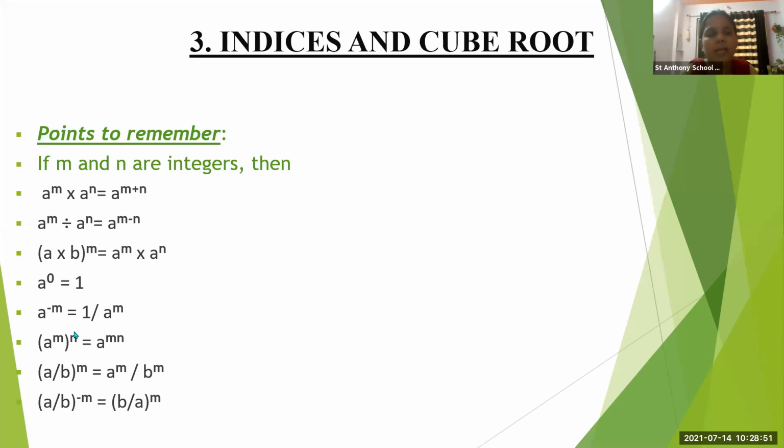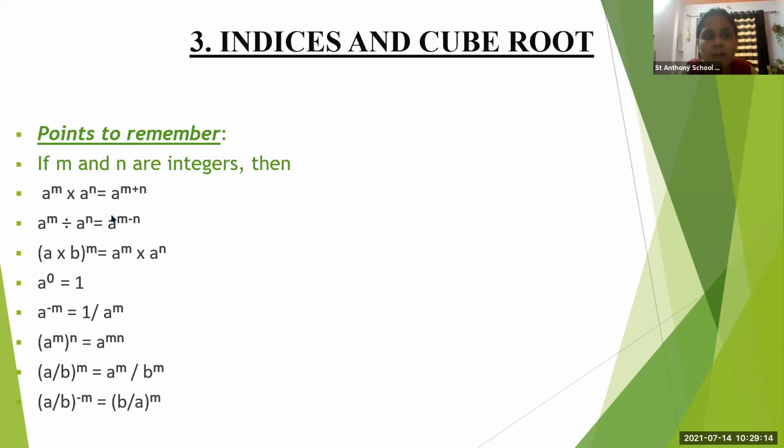a raised to m raised to power n. Okay, here a raised to power m is given, and above it also raised to power n. So we read it as a raised to m raised to power n is equal to a raised to mn. You can read it as a raised to power mn. So in short you can also say a raised to mn, okay?